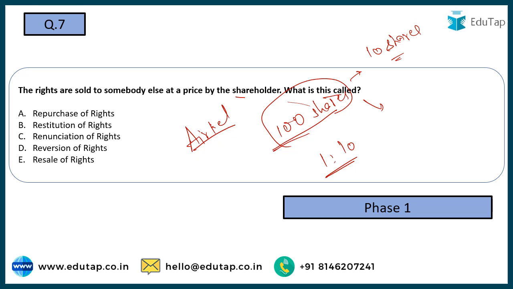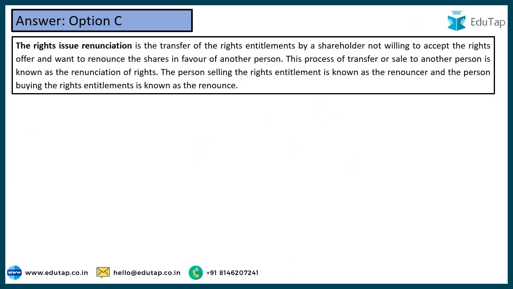So I have two options. I can either exercise the right, or I can sell the right, I can renounce the right. So this renunciation term is being used in this kind of scenario. So the correct answer to this question is going to be option number C. As discussed, option C is the correct answer for this particular question.